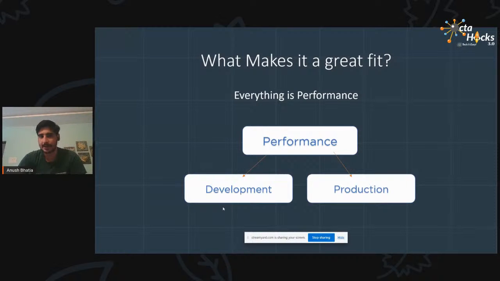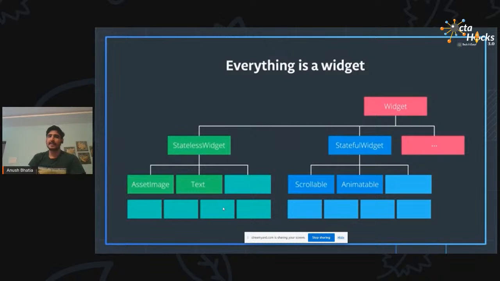And why it is best, because it provides you good performance during development and production, which I've already mentioned. Everywhere the performance that is provided here is very good, and that's why we prefer Flutter over any of the other platforms. Basically, the last part which we are covering is widget. Everything in Flutter is a widget. We'll learn about this soon.